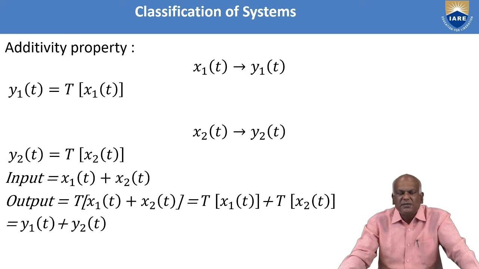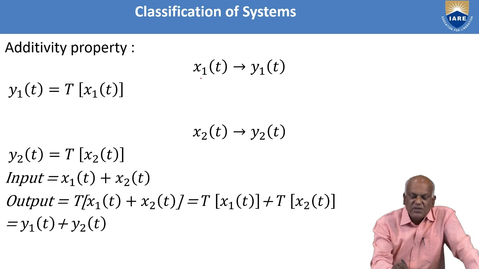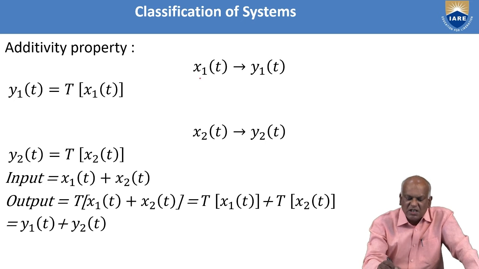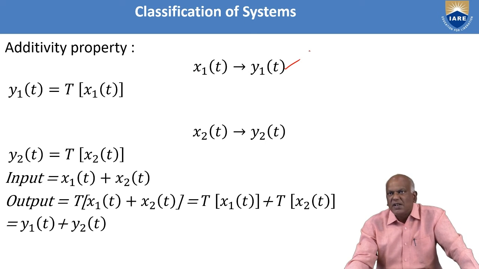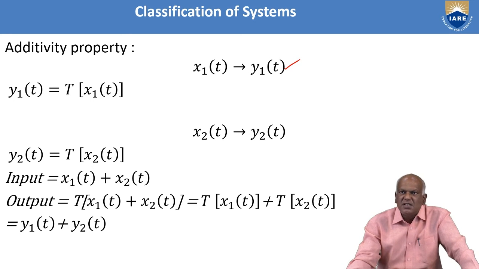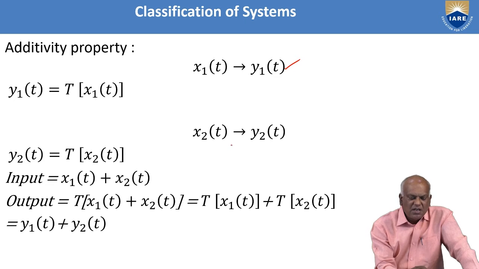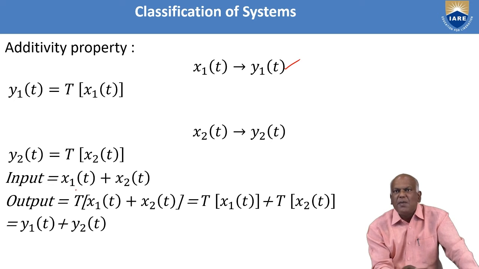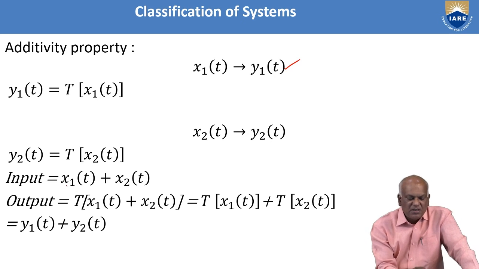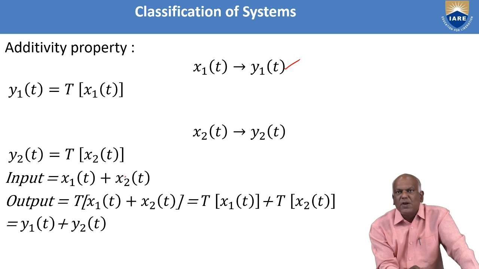Next, the additivity property. Let us say x1 is the input of the system and the corresponding response is y1 of t. That is, y1 is the response of x1 of t. Similarly, y2 is the response of x2 of t. Suppose I consider the input as a combination of these two signals: x1 of t plus x2 of t.